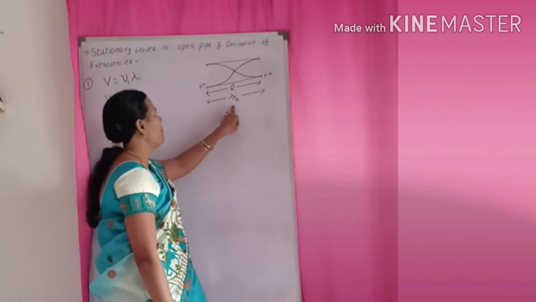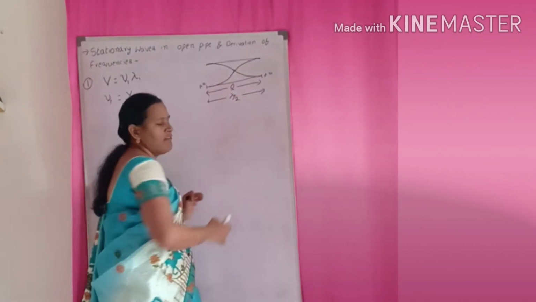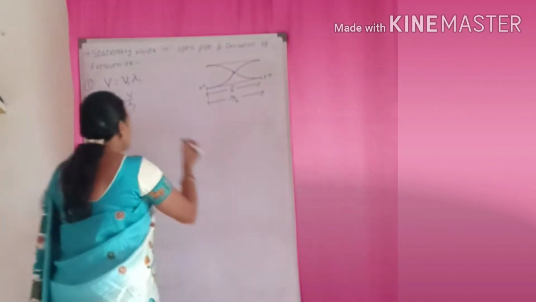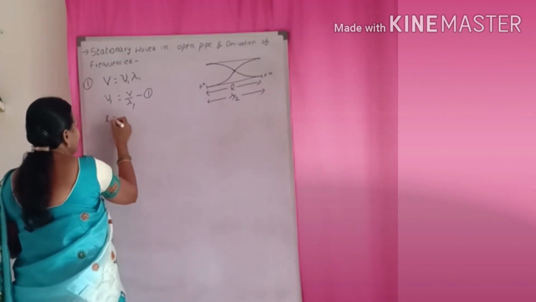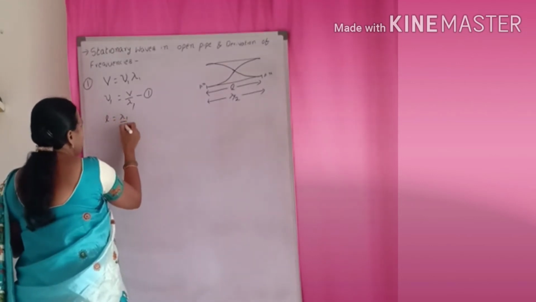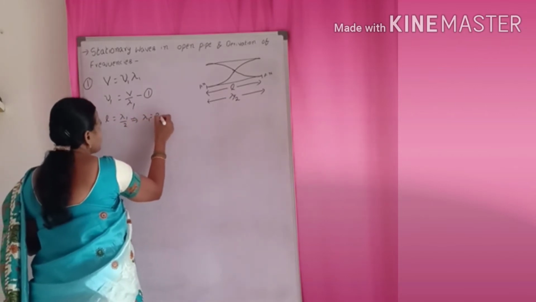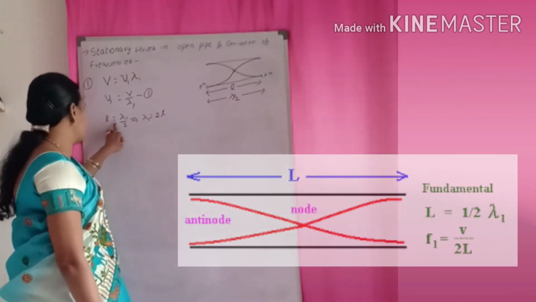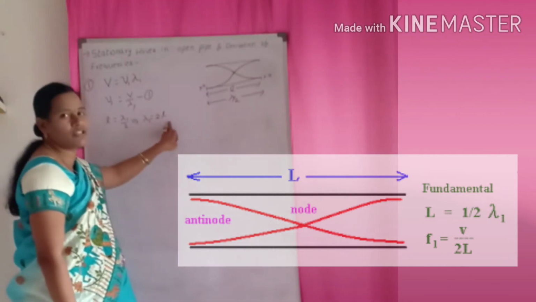Here, L is lambda by 2, so we have to write lambda 1, because it is the first harmonic wavelength. This is the first equation. From the figure, L is equal to lambda 1 by 2. So lambda 1 is equal to 2 into L. L is lambda 1 by 2, this 2 comes to the left side, and lambda 1 is 2L.